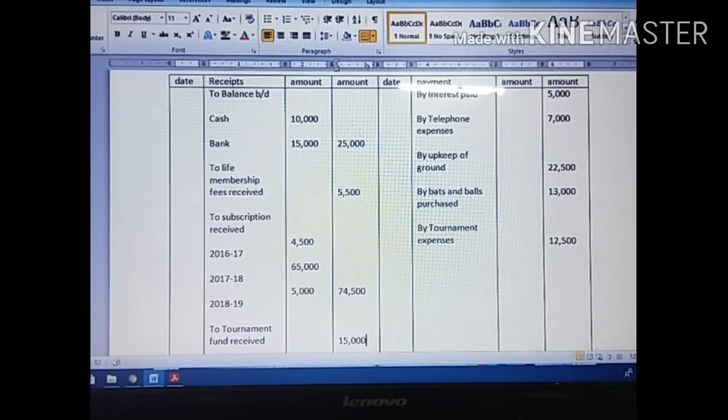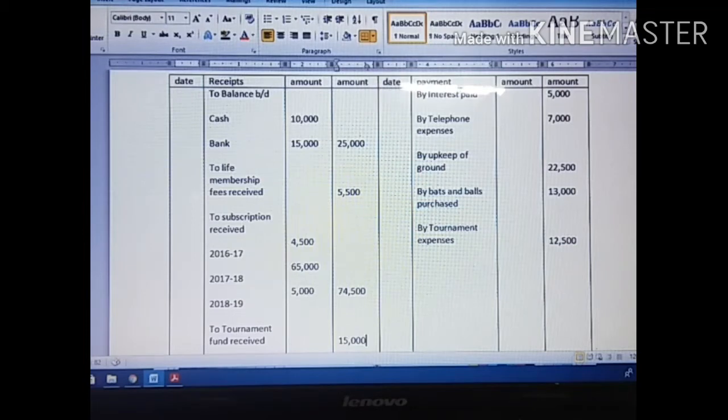So interest paid is a payment, so I write it on the credit side, along with telephone expenses, upkeep, ground, bat and balls purchase, tournament expenses. Here life membership received, then subscription received during the year, previous year, current year and future year. All these amounts I enter, then I add the three amounts and post it into the outer column.